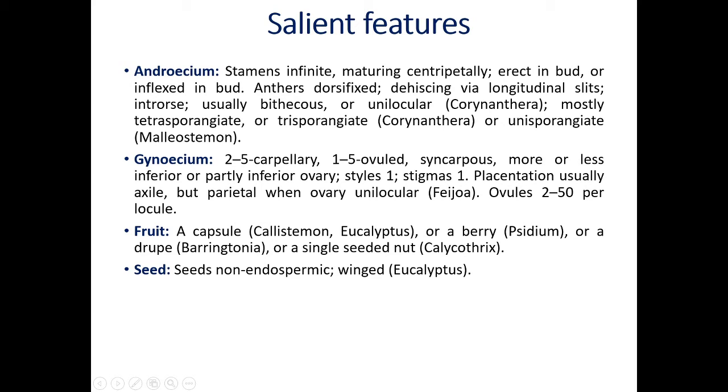Berry, Psidium, guava plant. You will get the berry type of fruit. Or a drupe, Barringtonia. Or single seeded nut, Calothrix. You will get a single seeded fruit. Seeds are not endospermic, winged. For dehiscence mechanism, they show the presence of an interesting structure, that is wing formation. Example, Eucalyptus. Students, in this way, we have completed morphological features of family Myrtaceae, vegetative as well as reproductive structures.